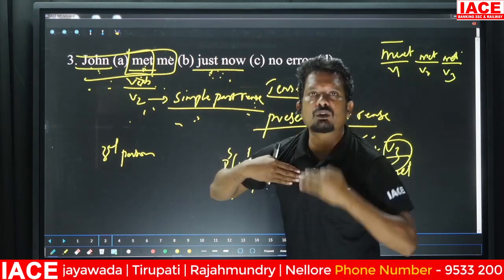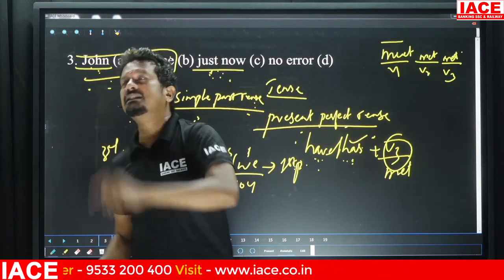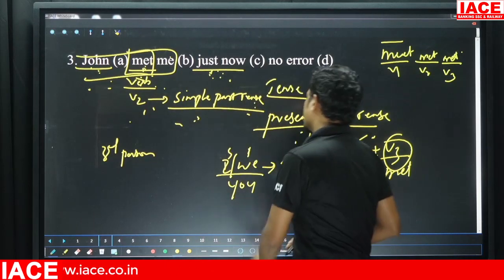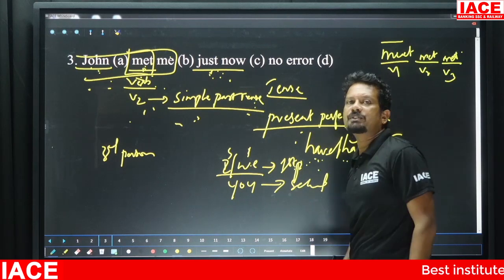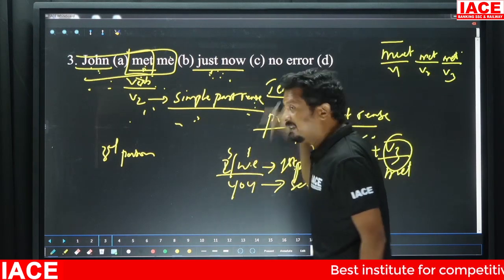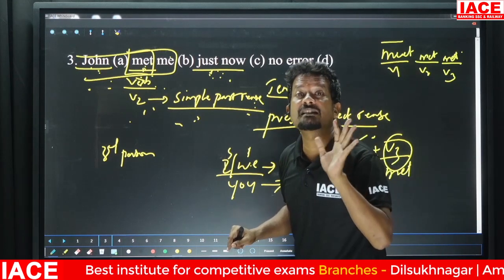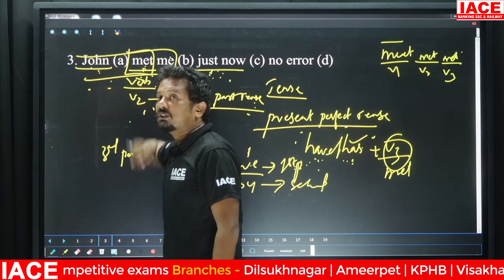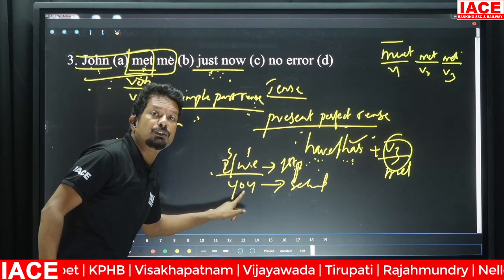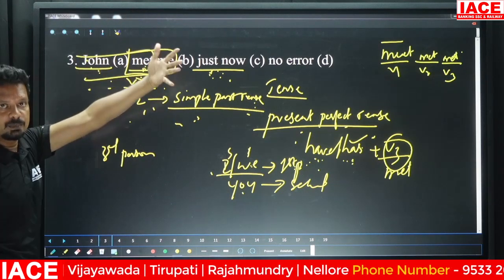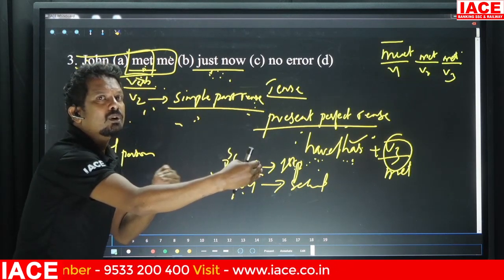Whom both the first person and second person talk about is the third person, obviously. The third person is what here? Pratma. As I've told you, I and we are first person, you is second person. Apart from these subjects, everything else is third person. John is third person. It is neither I, nor we, nor you. Obviously, it would be third person. So first and second person are talking about third person.